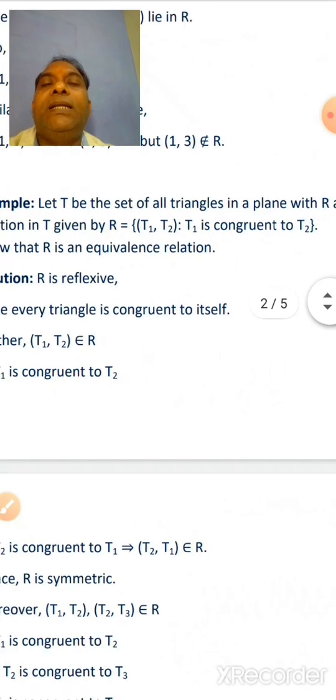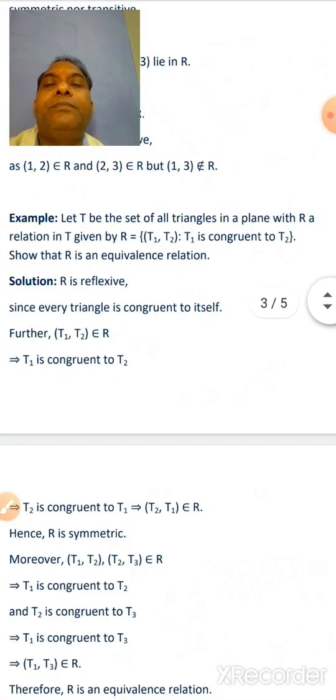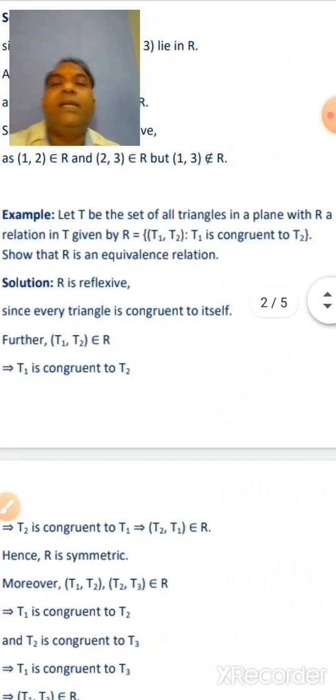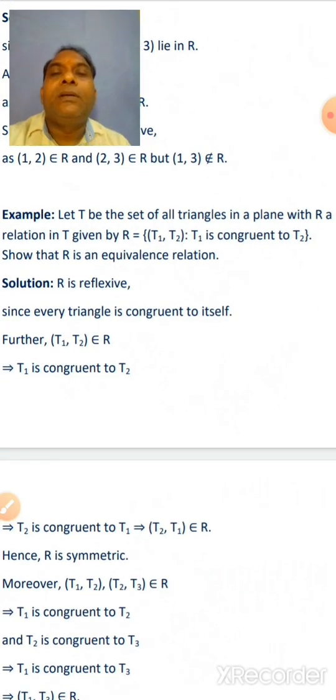In this example, let T be the set of all triangles in a plane with R a relation in T given by R = {(T1, T2) such that T1 is congruent to T2}.